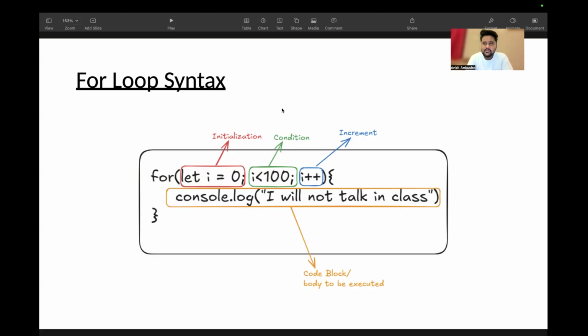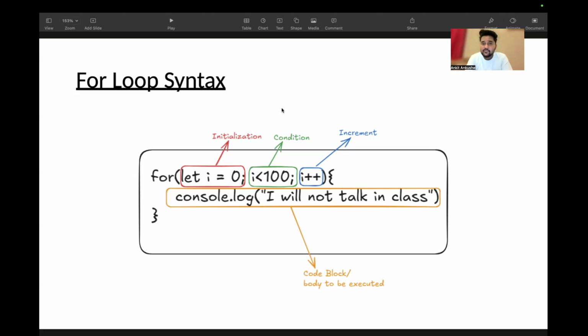This initialization means there is a variable which we need to initialize. On that variable we need to apply some condition. On that variable again we need to do some increment. The red box which you are seeing is the initialization step. The green box which you are seeing is the condition step.